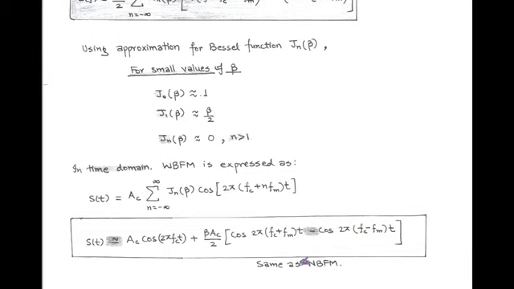And this expression is same as narrowband FM. So, the narrowband FM and wideband FM have the same expression in time domain. The only difference is that in narrowband FM, beta is far less than 1 radian and in wideband FM, beta is far greater than 1 radian.